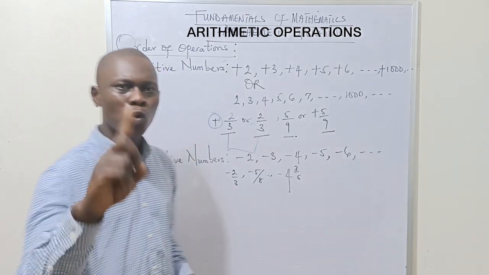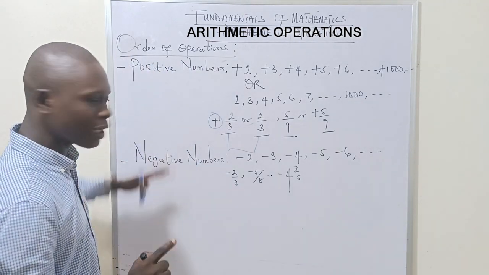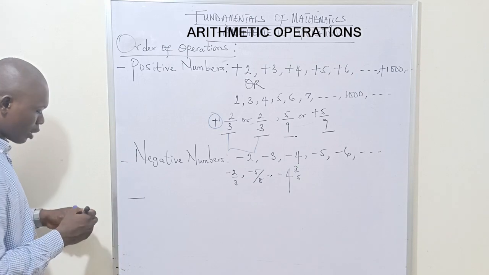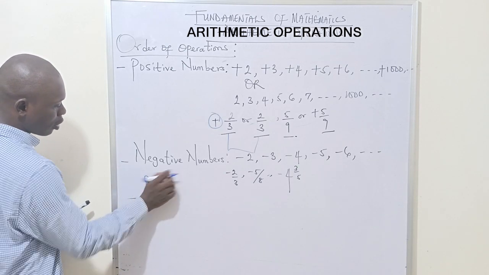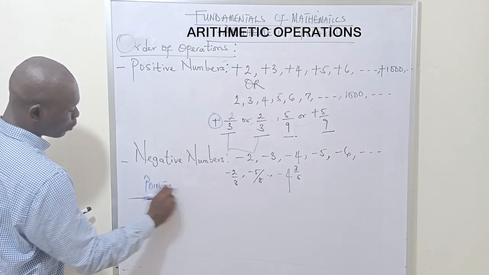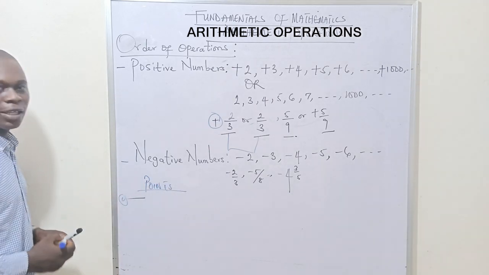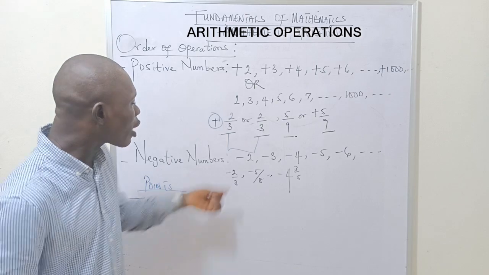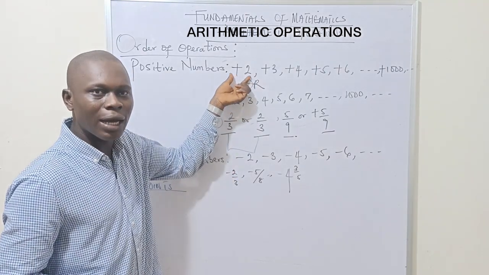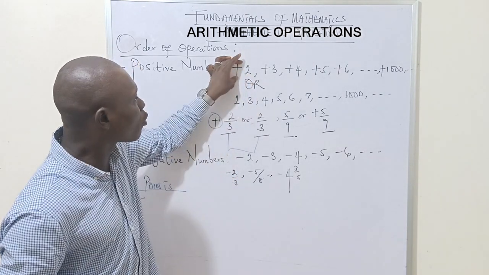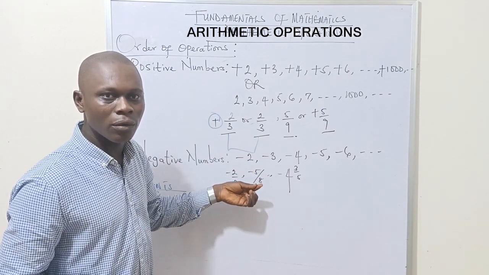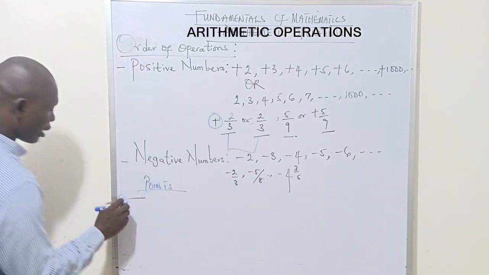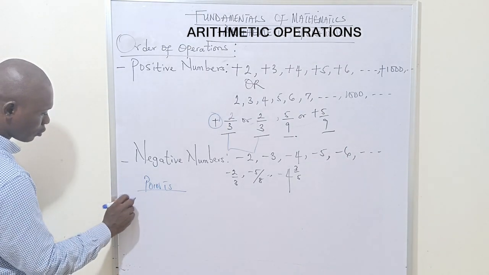Now, one thing I want you to know about positive and negative numbers. The first point I want you to note here, let's call this point one. These are points that you need to take note of. The first point is that any positive number, are you getting it, any positive number is greater than any negative number. What do I mean? Point one says